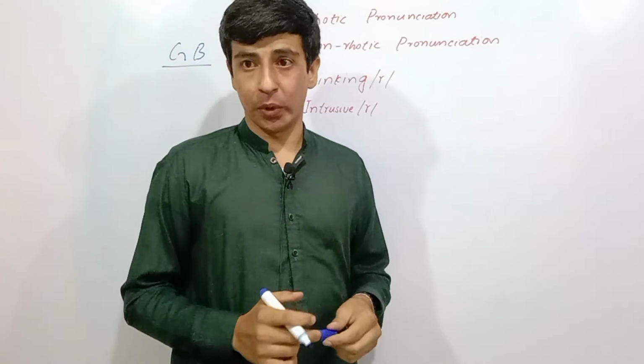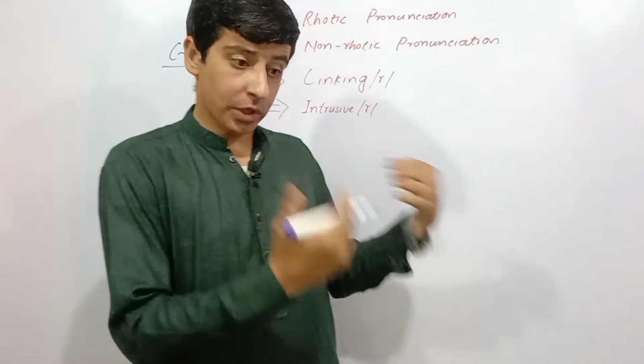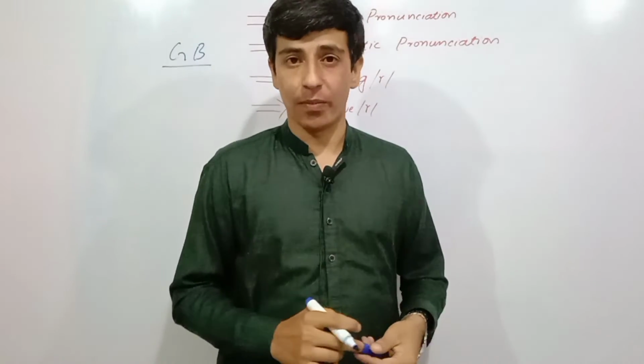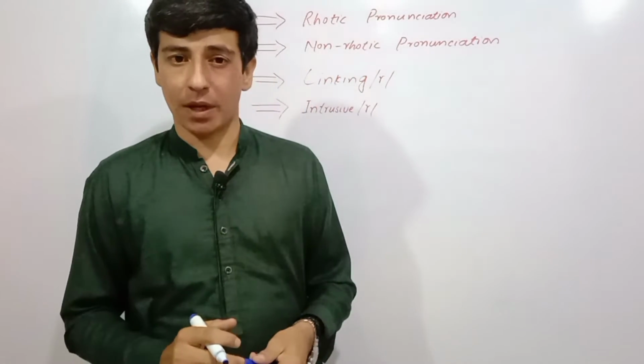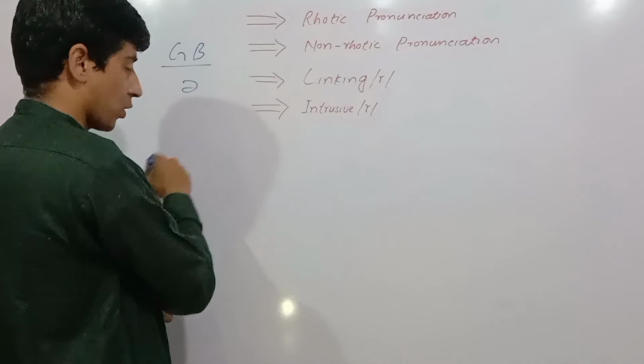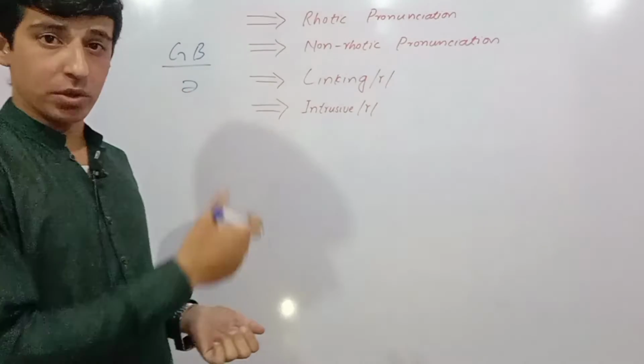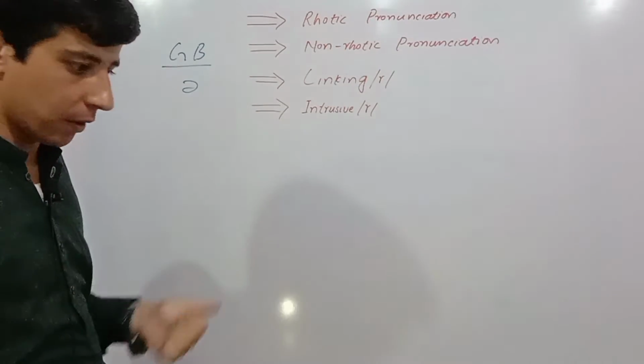For example, with the same words as I said, like teacher, in British English they pronounce teacher as teacha, producer as produca. They are using the schwa sound at the end instead of the R sound. And my next video is also going to be about the schwa sound.